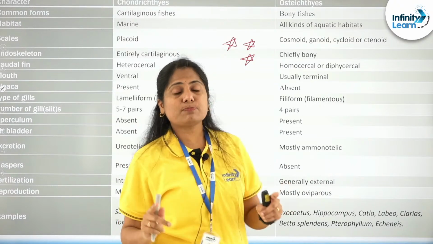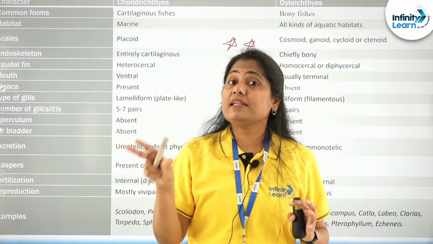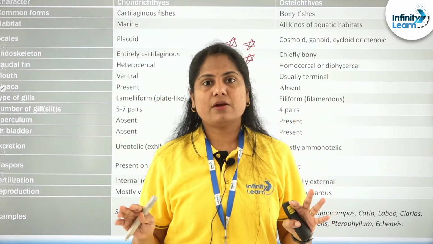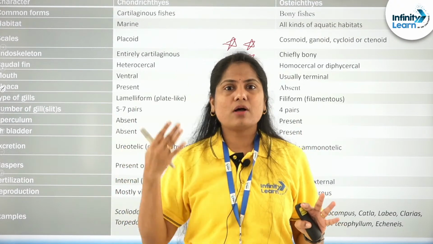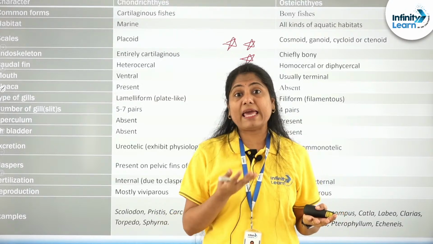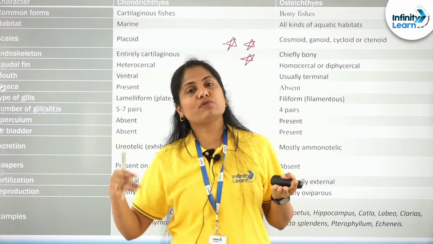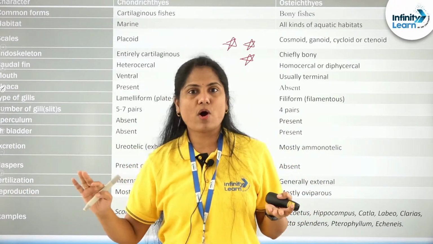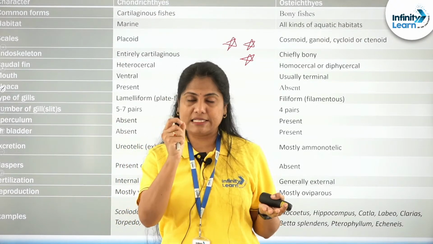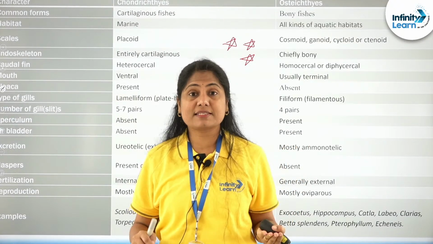So the differences between chondrichthyes and osteichthyes. Understand, chondrichthyes are the cartilaginous fishes, osteichthyes are the bony fishes, right? Sharks, rays and all come under chondrichthyes. The bony fishes have an air bladder, which gives them the ability for buoyancy, unlike these, which have to swim constantly to avoid sinking. Placoid scales are a feature of the sharks, pointy scales, right? These on the other hand have ctenoid, ganoid scales.